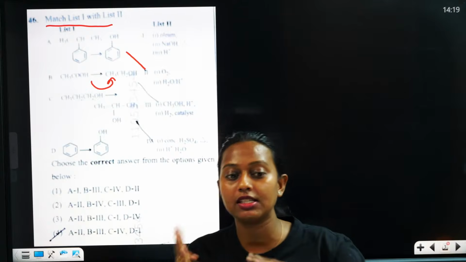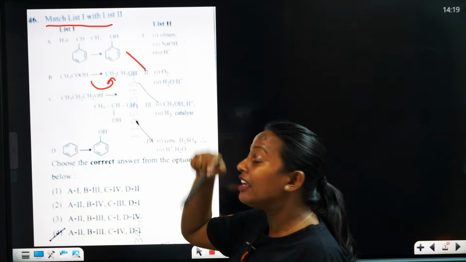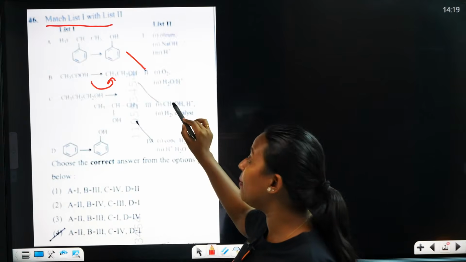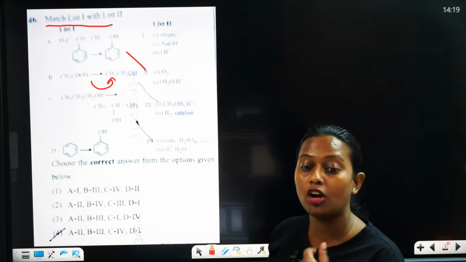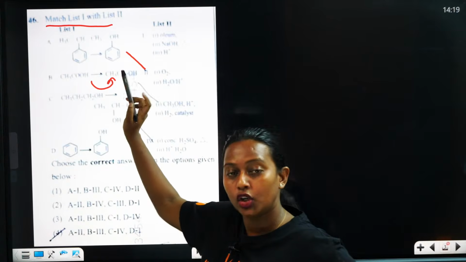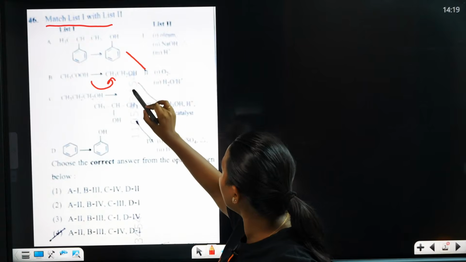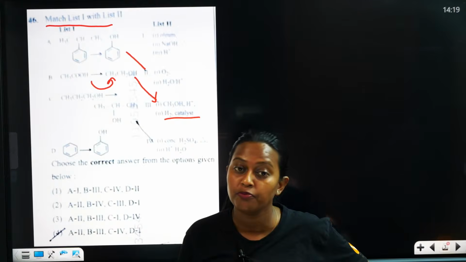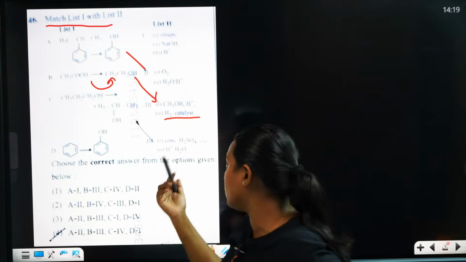Ethanoic acid is converting to ethanol. So here we need alcohol. Which alcohol? Methanol we are using to convert ethanoic acid to ethanol. So the correct answer is in presence of acid, hydrogen catalyst.